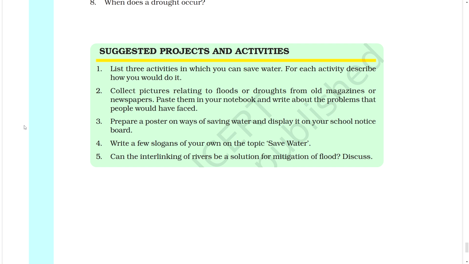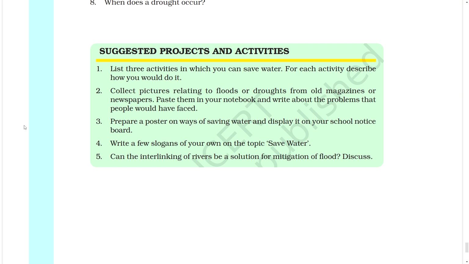Suggested projects and activities. 1. List 3 activities in which you can save water. For each activity, describe how you would do it. 2. Collect pictures relating to floods or droughts from old magazines or newspapers. Paste them in your notebook and write about the problems that people would have faced. 3. Prepare a poster on ways of saving water and display it on your school notice board. 4. Write a few slogans of your own on the topic Save Water.